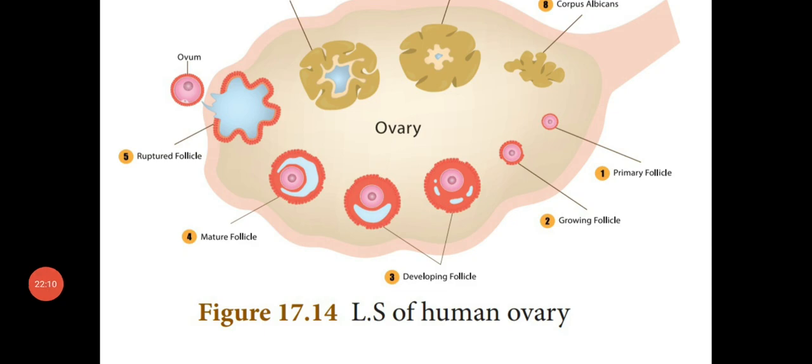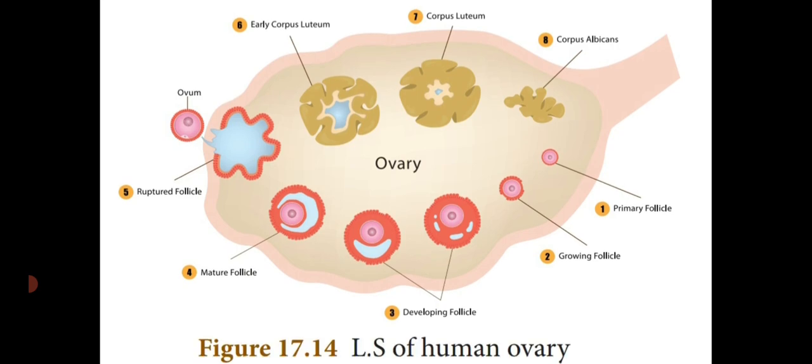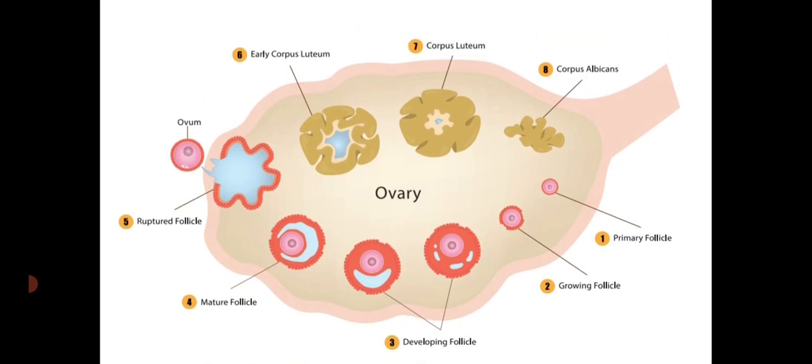Dear students, see the diagram. This is the LS of human ovary. See that one. This is the primary follicle. First one. Then the second one is said to be the growing follicle. What is a growing follicle?